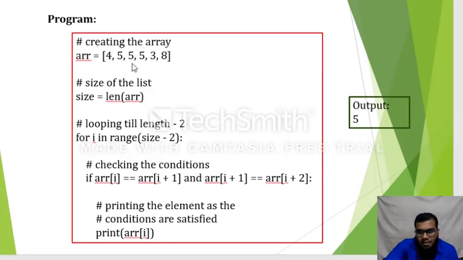So what is AR of I now? AR of I contains 1. So AR of 1 is nothing but 5. 5 is equal to, the next location is again 5. 5 is equal to 5 and this also 5 is equal to 5. So both the conditions are true. Then I'll go ahead and print that the number is 5. So 5 will be consecutively present in the 3 locations. Then only I can decide that 5 is the number which is present consecutively in the 3 locations.